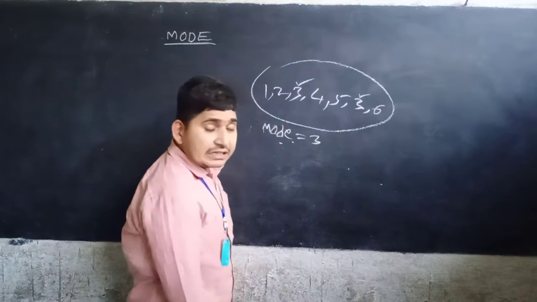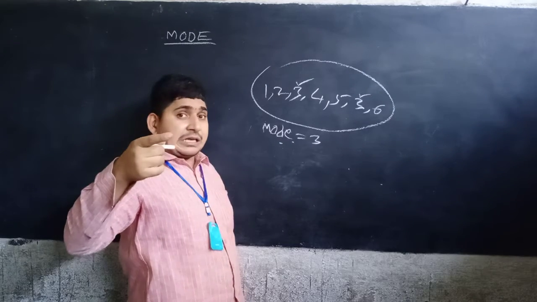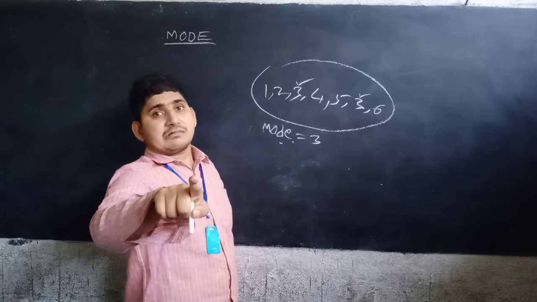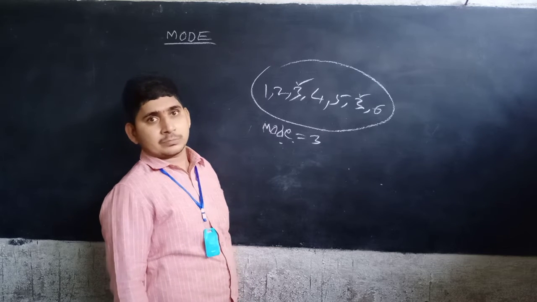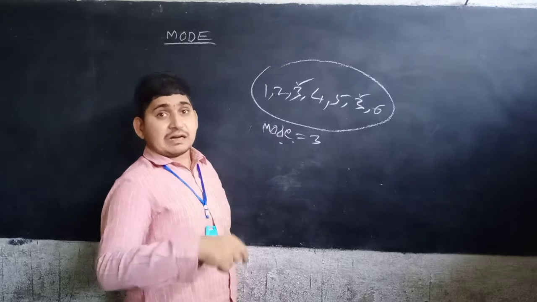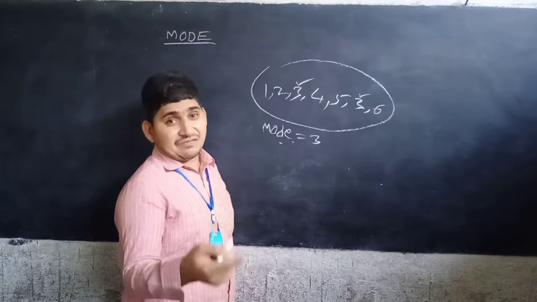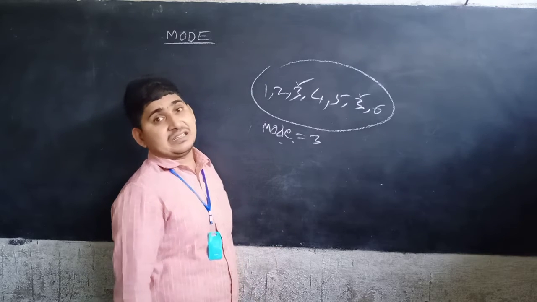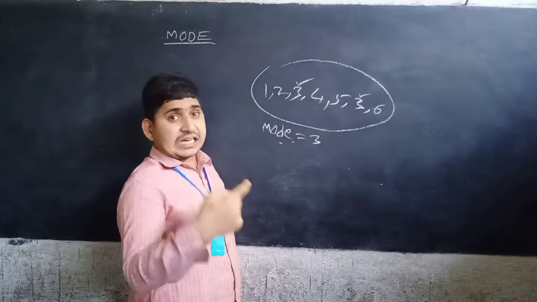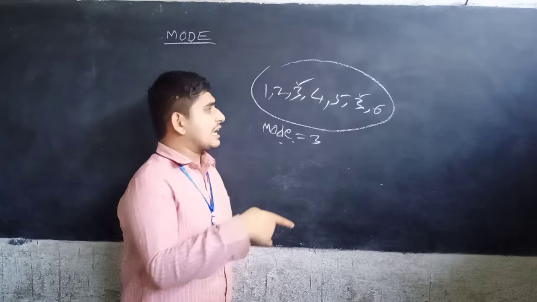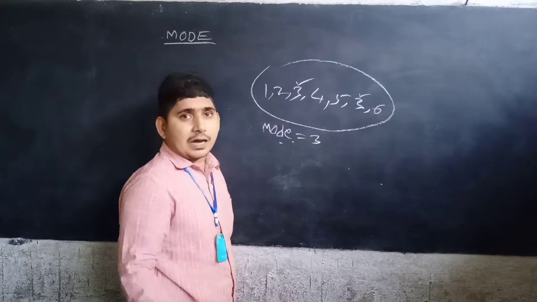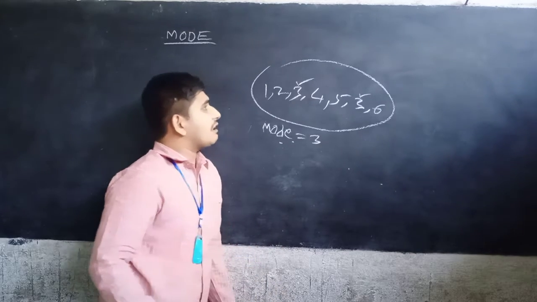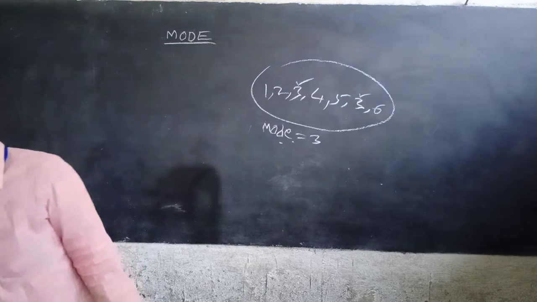The number that is repeated more number of times in a data, whether grouped or ungrouped, is known as mode. I think you understood. Now we can see example number 4.